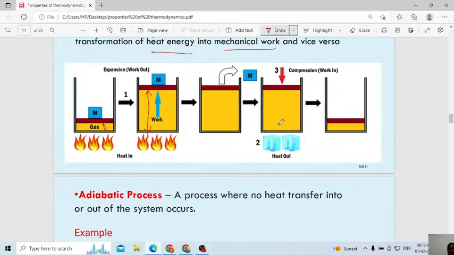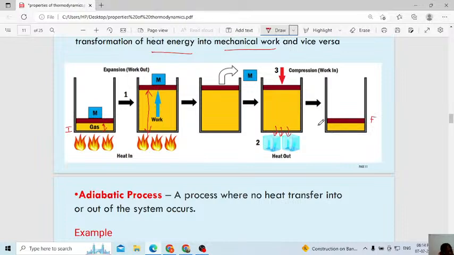Then once you start cooling, that system will get compressed. The heat will come out. Once it starts losing heat, it will start compressing, and after compression it will come back to its original state. When the initial state and final state are both the same, then that process we call a reversible process.